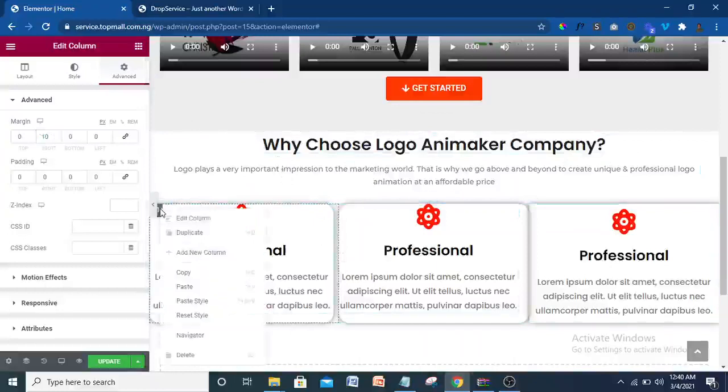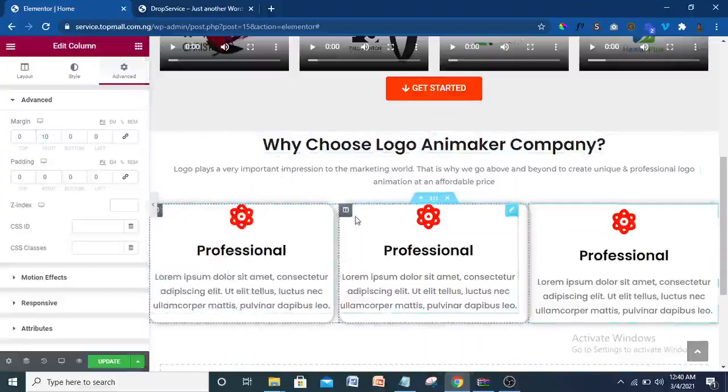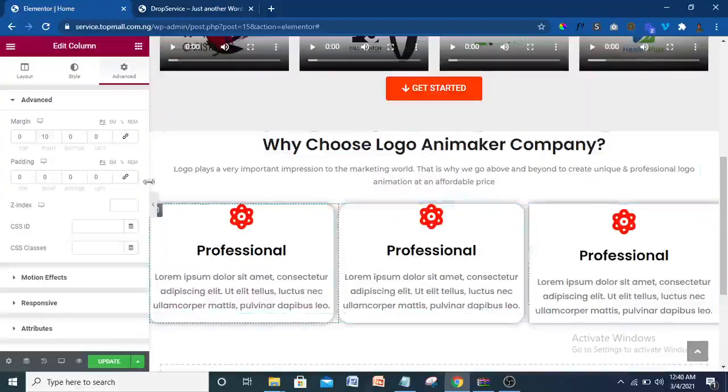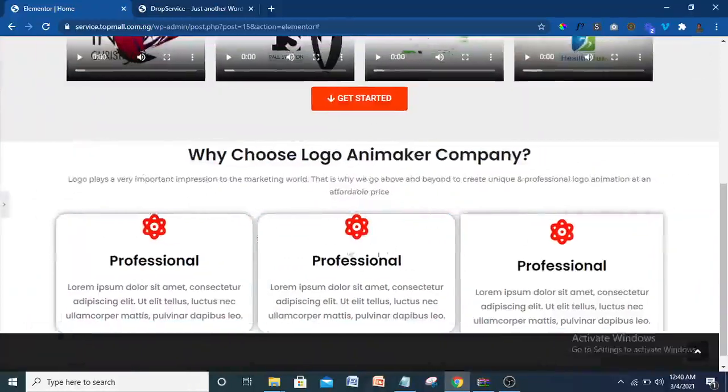So let me just copy that. Let me copy, then come here, then paste style. So the space is going to occur here. I think that is okay. So when you come here, I only put a margin at the left hand side there. So when you come here, you see that now there's space everywhere.